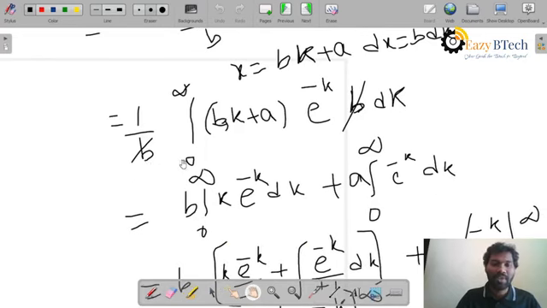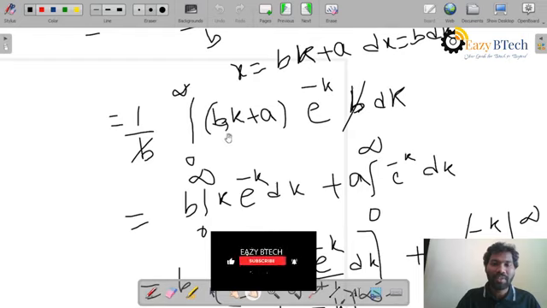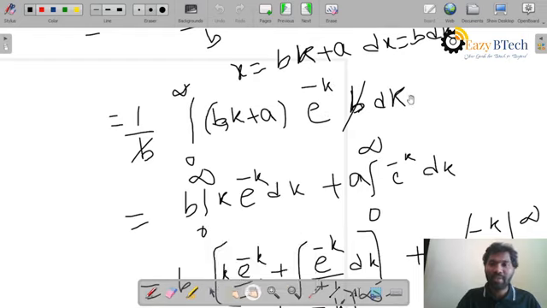It becomes 1 by b, integral 0 to infinity, bk plus a into e power minus k, b into dk, and this b gets cancelled.